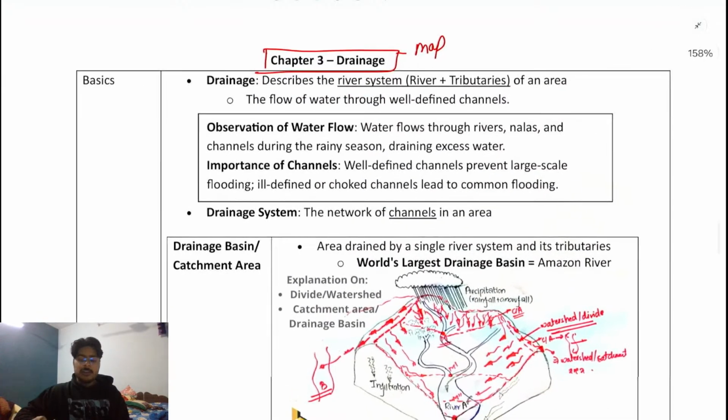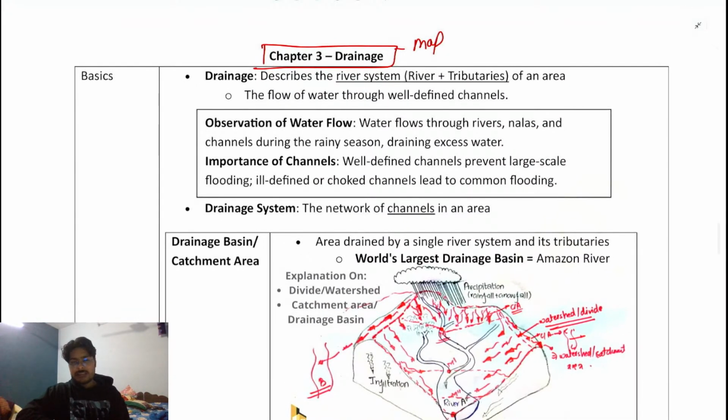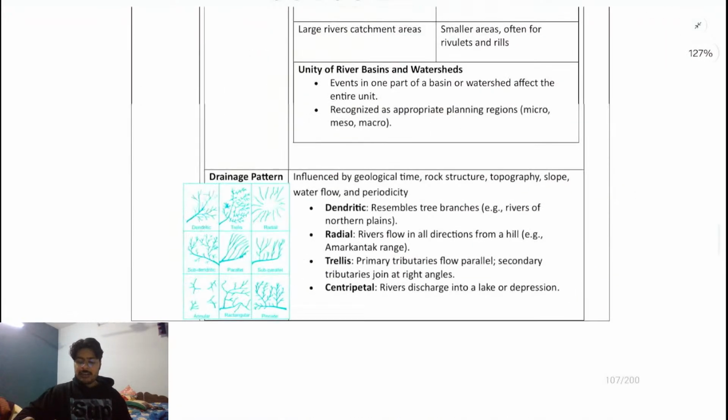Clear? Now, the next topic is the drainage system. But as I told you, the complete drainage system, rivers, their tributaries, distributaries, everything will be explained to you in the mapping section. Because if I explain the drainage system here only with data or with the lecture method, it will not be very feasible for you. It will be much more visible and comprehensible the moment you cover it through mapping.